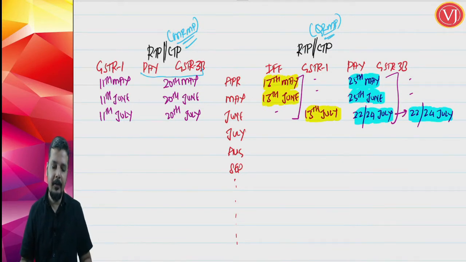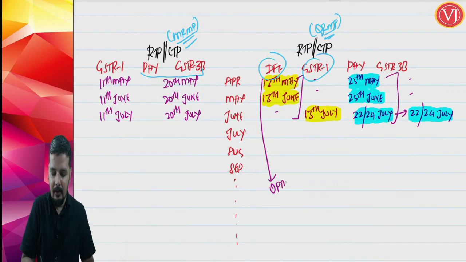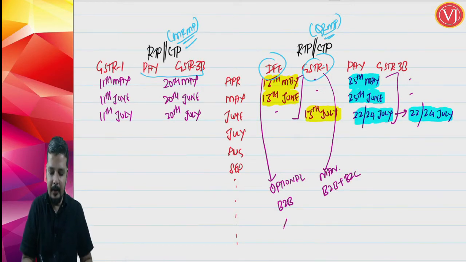Now, what is the difference between your invoice furnishing facility, IFF, and GSTR1? There are a lot of differences; I am pointing out only a few important ones. First, the invoice furnishing facility is optional, whereas GSTR1 you have to file mandatorily. Second, the invoice furnishing facility is only for B2B, whereas GSTR1 is for B2B as well as B2C. Next, the invoice furnishing facility has a limit of 50 lakhs. For GSTR1 there is no limit.